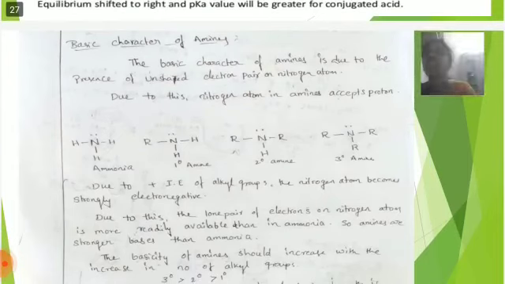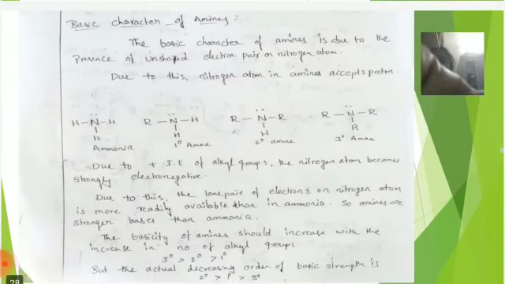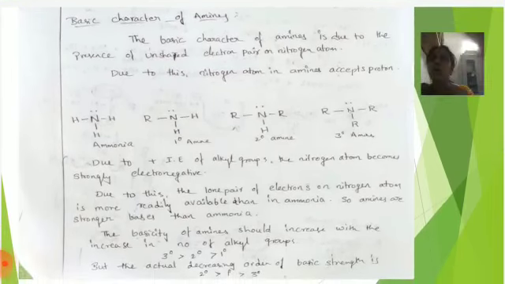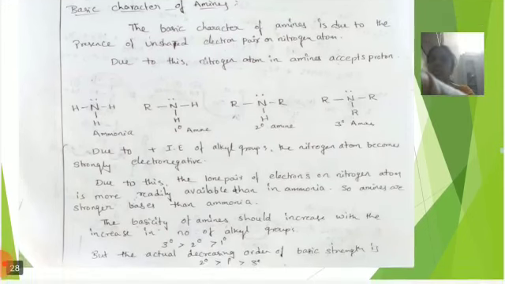Next, the basic character of amines. The basic character of amines is due to the presence of an unshared pair of electrons on the nitrogen atom.